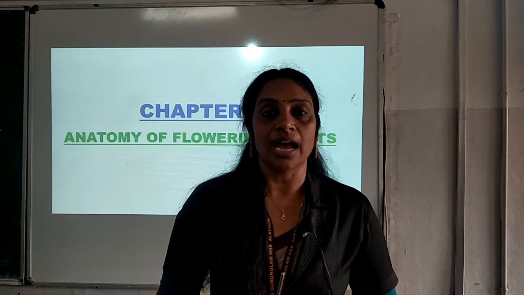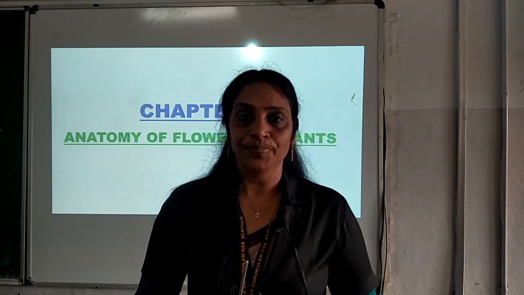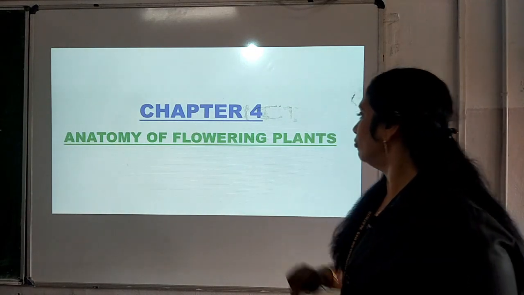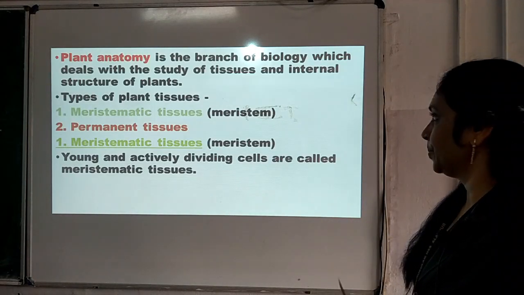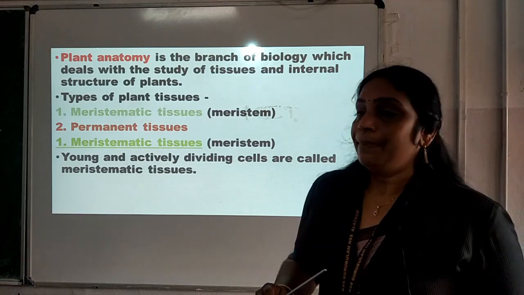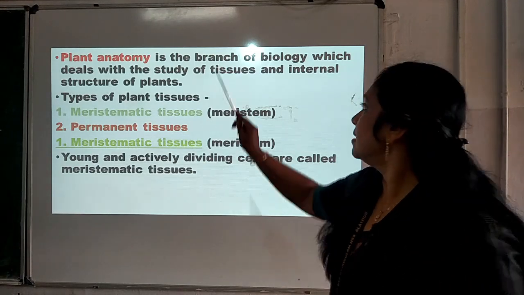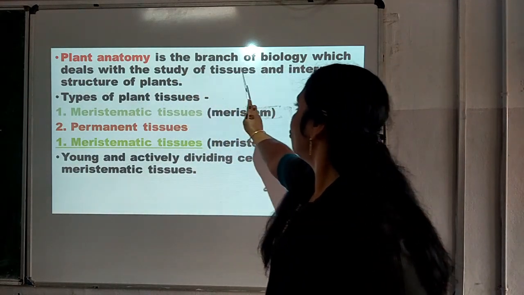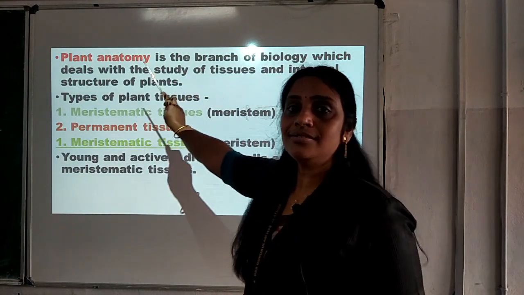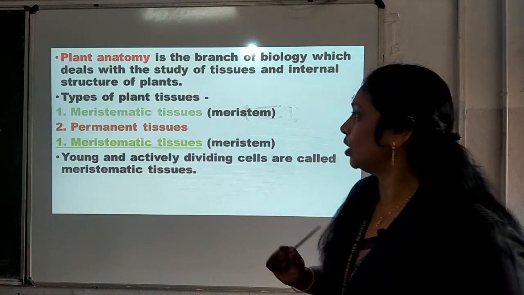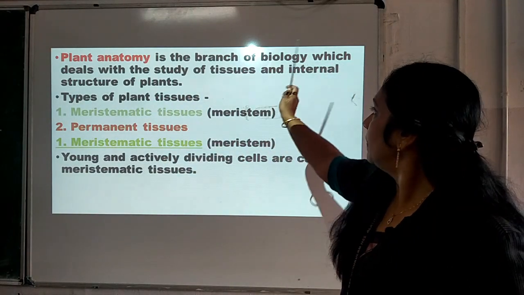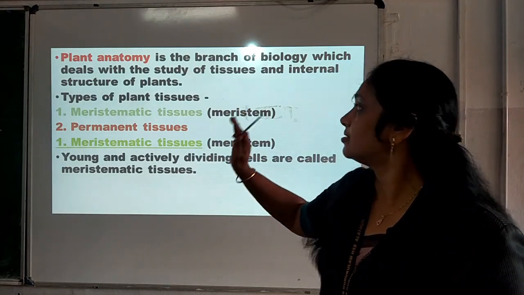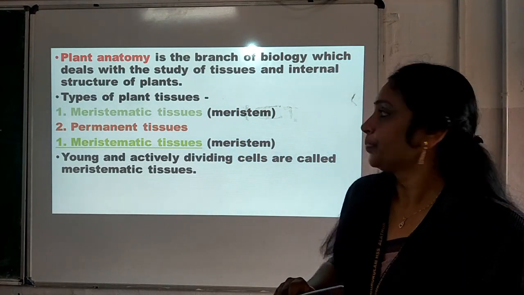By saying this, I move on to the session, and the fourth chapter is Anatomy of Flowering Plants. What do you mean by plant anatomy? It is the branch of biology which deals with the study of tissues and internal structure of plants. So what is plant anatomy? It's a branch of biology dealing with the study of internal structure of plants.